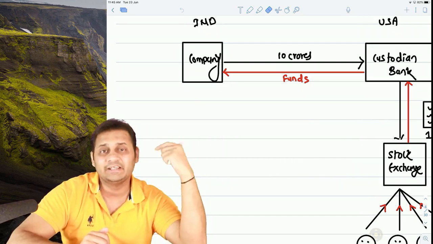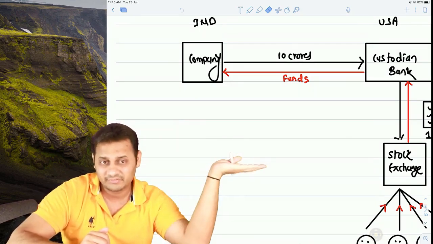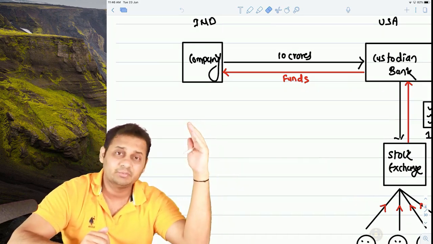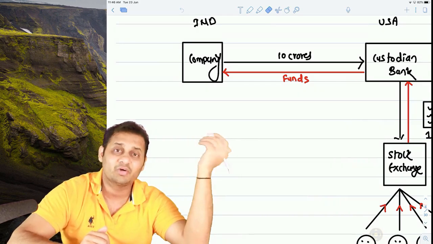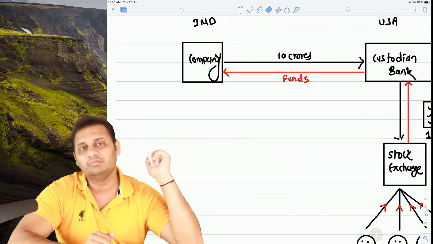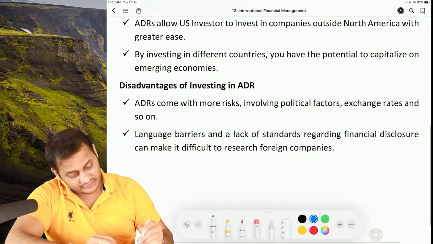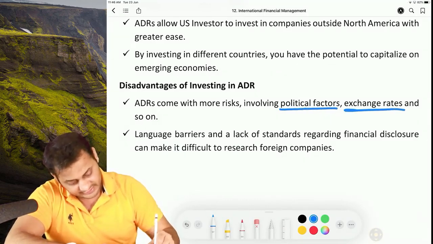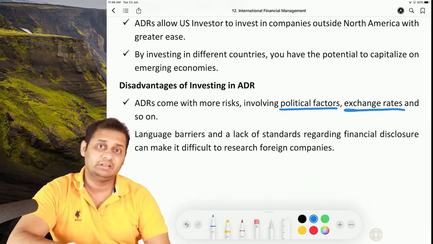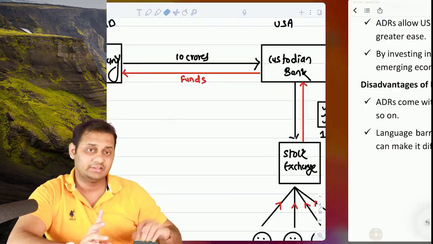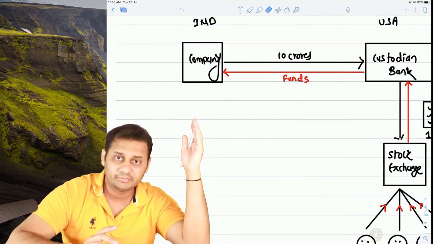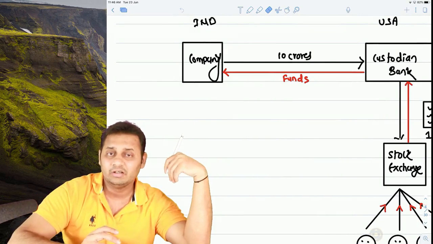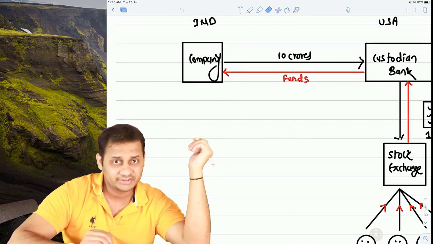The disadvantage is the exchange rate risk. Not for the investors, but for the Indian company, because this Indian company will have to pay dividend in terms of foreign currency. So the exchange rate will come in between. Disadvantages are political factors, exchange rate risk, and so on. This is a disadvantage for an Indian company, that they will have to pay dividend, interest, and similar things in foreign currency. So the exchange rate risk is there.